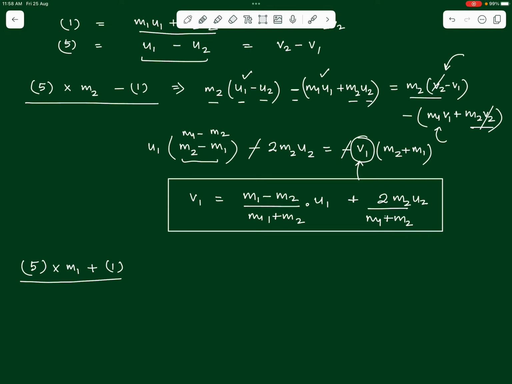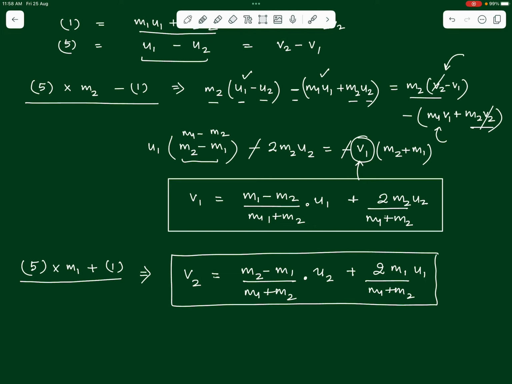When we do this whole exercise on the same lines as we have done above, we will get the final relation for v2, which will be similar to the relation for v1, which will be (m2 minus m1) by (m1 plus m2) times u2 this time, plus twice of m1 u1 by (m1 plus m2). See that the two relations are symmetric. If we know one relation, we can easily write the second one, right? So, these are the relations for the final velocities of bodies undergoing perfectly elastic collisions.